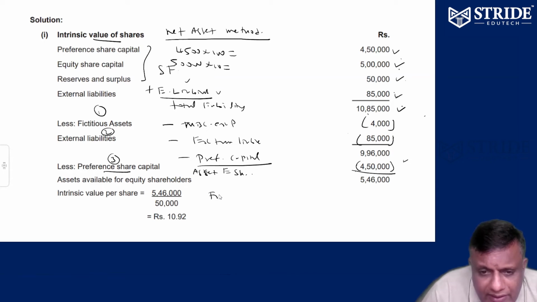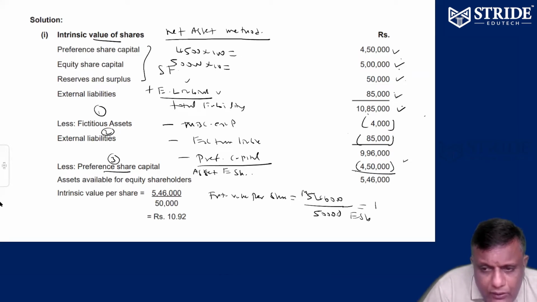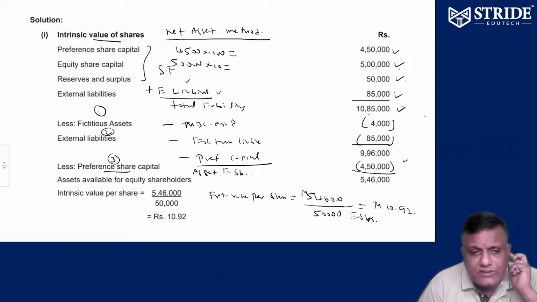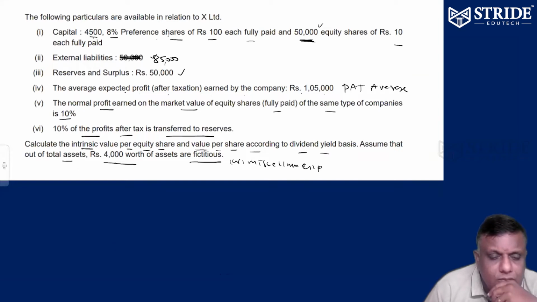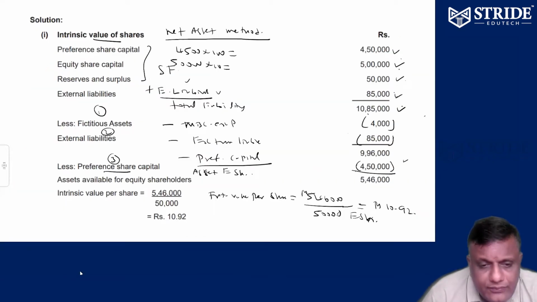So intrinsic value per share is equal to assets available for equity holders, 5,46,000, divided by 50,000 equity shares available. That is equal to rupees 10.92. That's it, 10.92 completed. This is the intrinsic value per share.